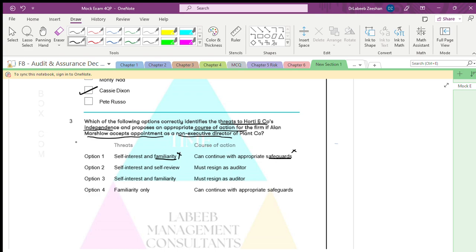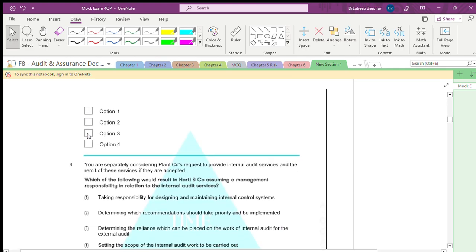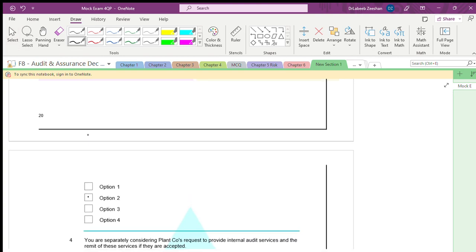You have the self-interest, and say yes. If you are working as engagement quality control reviewer, there will be a self-interest and you will have the self-review. If this is a threat, what is the course of action? If it is a threat, you have to resign. Must resign as an auditor. That's very simple. You have to take one action as such. You have to take self-interest and familiarity. Again there is no familiarity. Fine. Familiarity only. What is the option? Option is option 2.